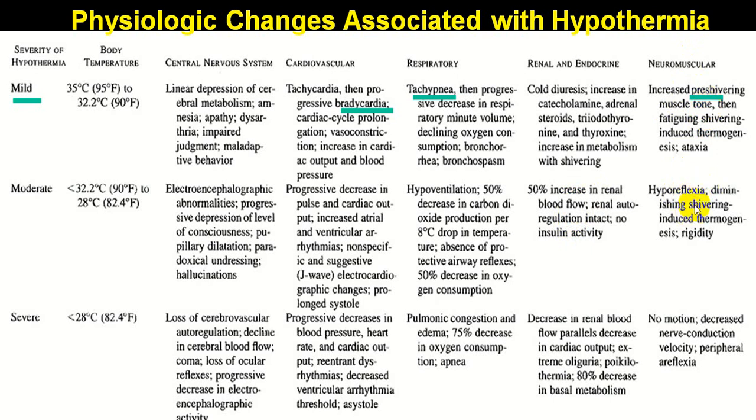So shivering will reduce, and in a severe variety, deeply unconscious, progressive fall, hypotension, shock stage, and the person can even go into severe cardiac arrhythmia like ventricular fibrillation and asystole. And here the person will develop what we call apnea. As far as renal is concerned, AKI. And as far as the neuromuscular junction is concerned, the person will have decreased nerve conduction and there will be peripheral areflexia. Muscle will stop contracting. This is in short, you can go through.